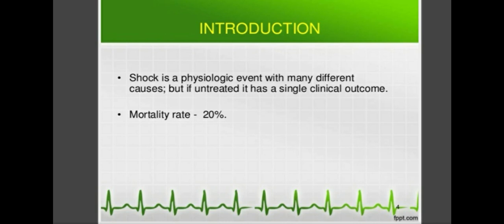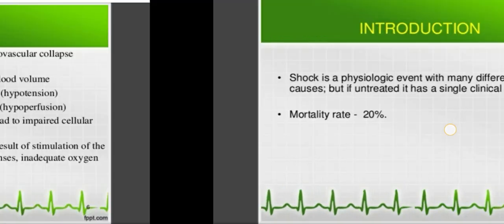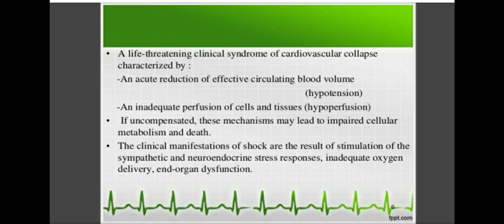Shock is a physiologic state with many different causes, but if untreated it has a single clinical outcome. It is a clinical state which involves different physiologic events, and if untreated that may lead to mortality, and in this the mortality rate is about 20%. Shock may be due to different types. First we will see what is shock.